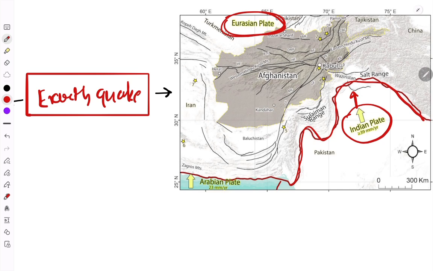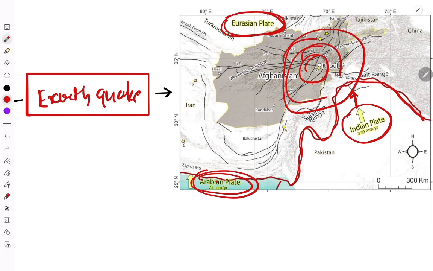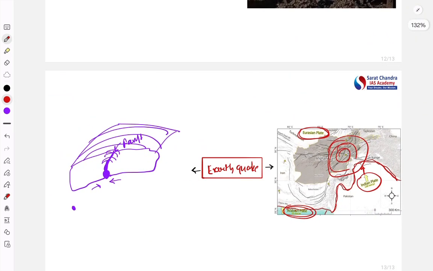The third plate here is the Arabian plate, which is a minor plate. This is also present in this junction. When these three plates move around each other, they generate earthquake waves, and that causes the earthquakes in Afghanistan. That's why we see a lot of earthquakes coming into Afghanistan, right? So this is nothing but the movement of the plates which is causing the earthquakes in Afghanistan.